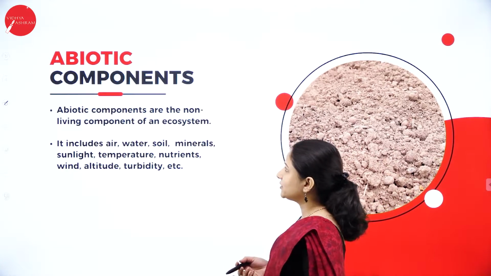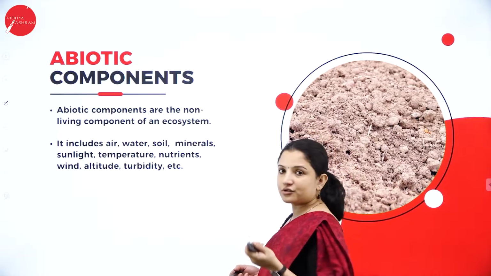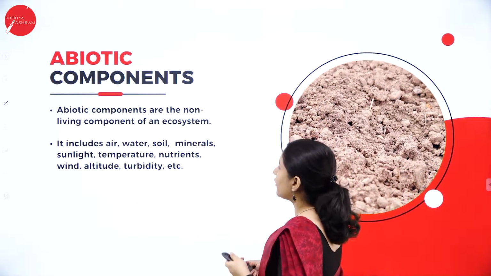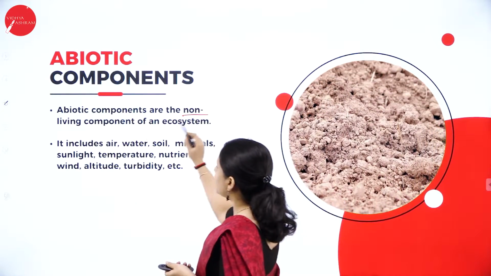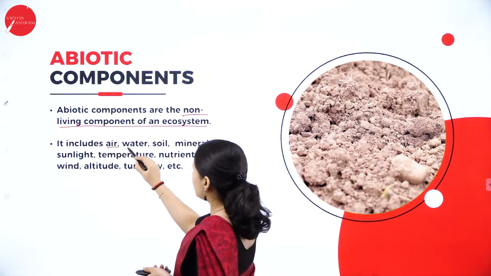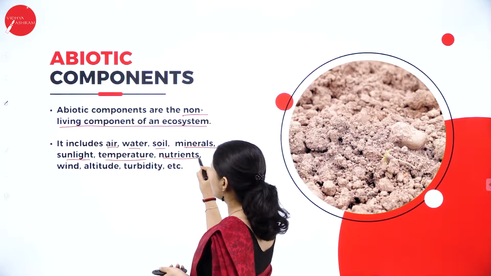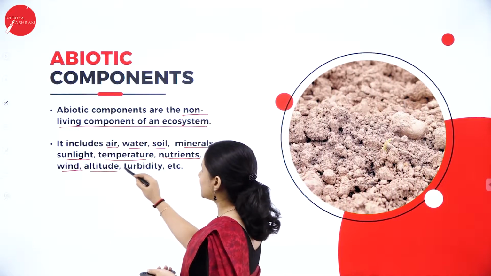Let's look into what the abiotic components are and what their role is in the ecosystem. Abiotic components are the non-living components of an ecosystem such as air, water, soil, minerals, even sunlight, temperature, nutrients, the wind, the altitude, turbidity.